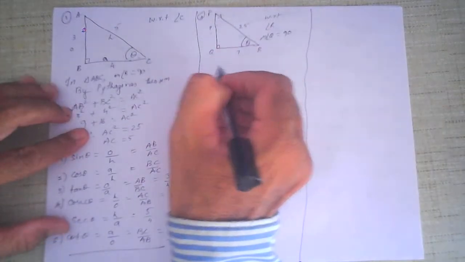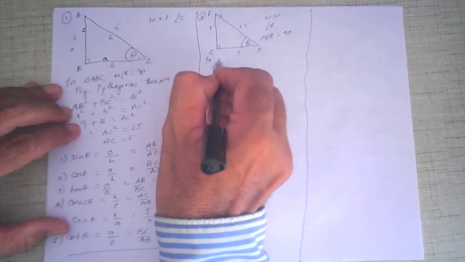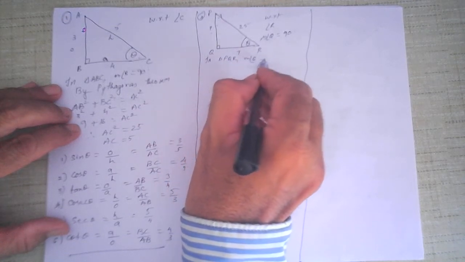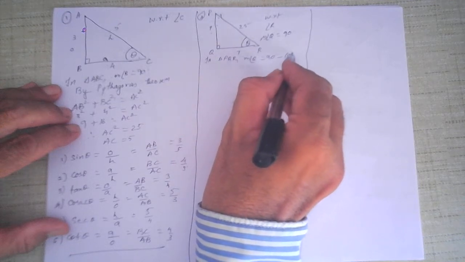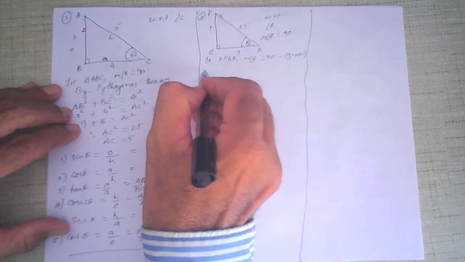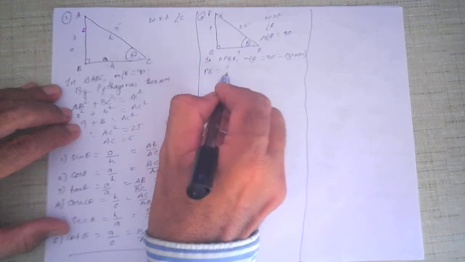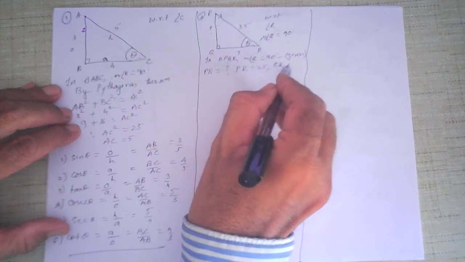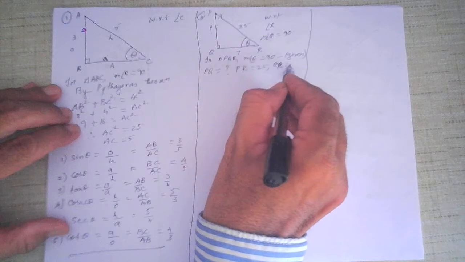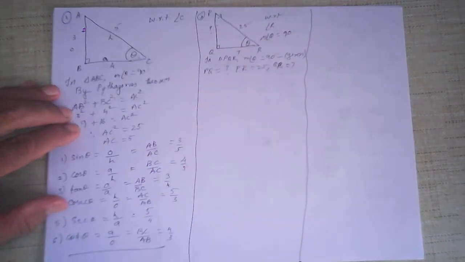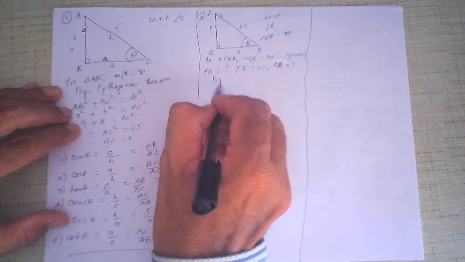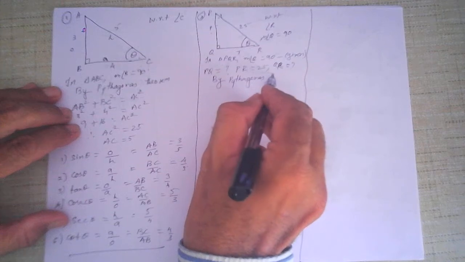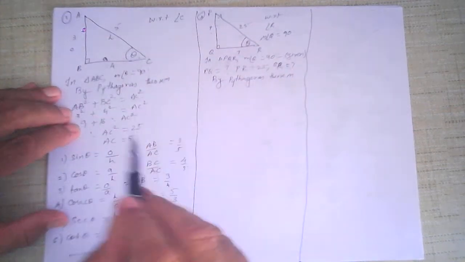Alright. So in triangle PQR, the measure of angle Q is 90 degrees. This is given to us. PQ we don't know. PR is given as 25 and QR is given as 7 centimeters. Now by Pythagoras theorem, we can apply it and find out the third side.